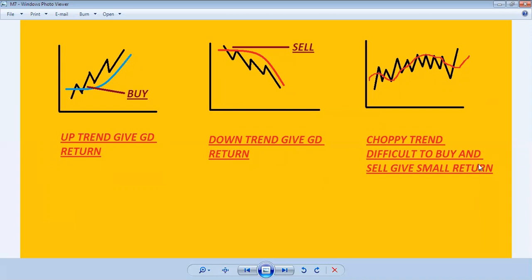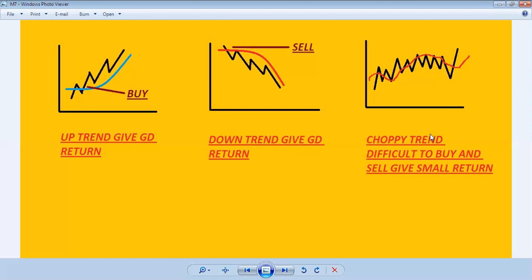In the choppy trend, it is difficult to get buy and sell signals. If we buy here, we get a small return, when it sells we get a small return, and when it crosses again we get a very small return. So in the choppy trend it is difficult to buy and sell, and if we buy or sell in the choppy trend through this moving average, we get a very small return.